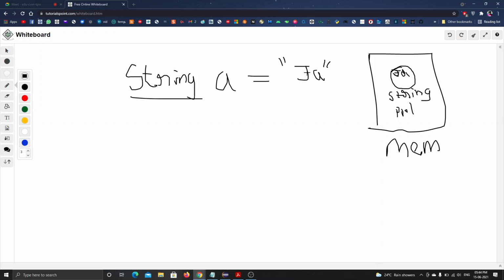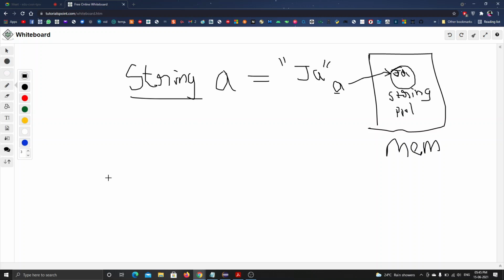This ja is assigned to this variable a, right? So a is referring to this ja memory. If we search a in any code line, it is referring to the ja here from a, right? This is like the address of the ja.